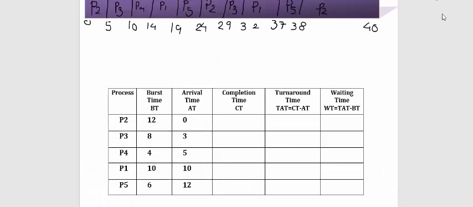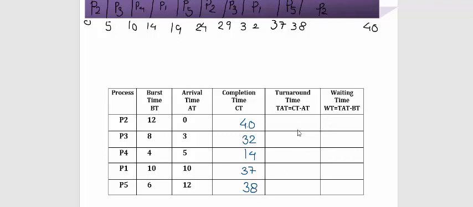Now coming to our calculations, the completion time. For process P2, look at the Gantt chart. P2 has completed at the 40th millisecond. Then P3 has completed at 32 milliseconds. Then P4 has completed the execution at the 14th millisecond. P1 has completed the execution at 37 milliseconds. And P5 has completed the execution at 38 milliseconds.